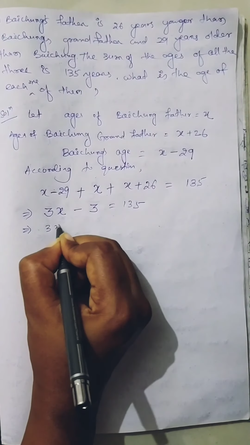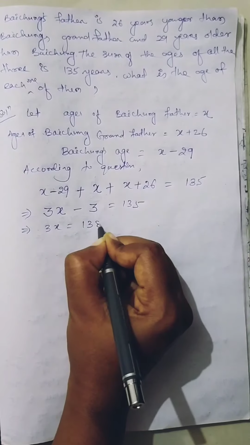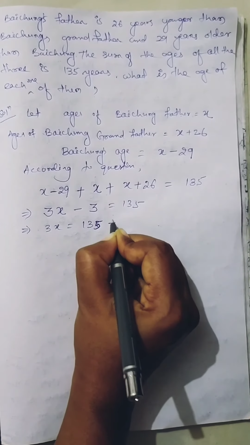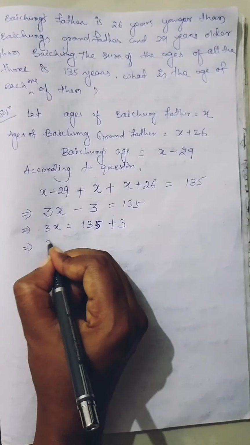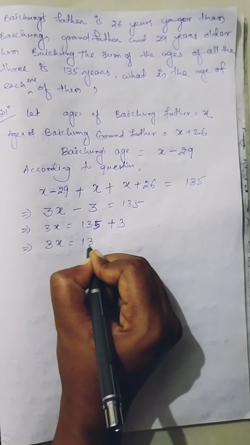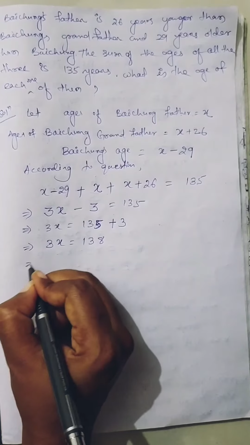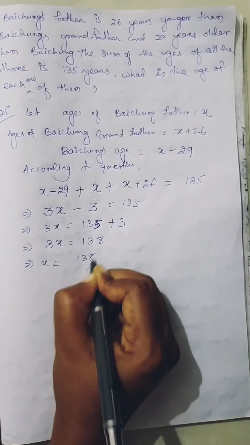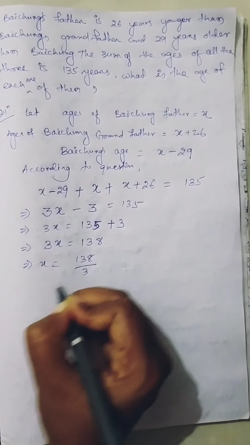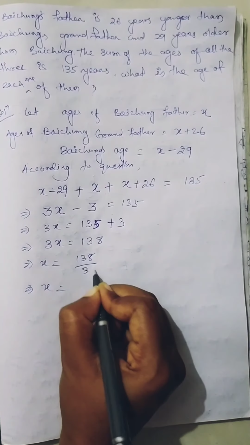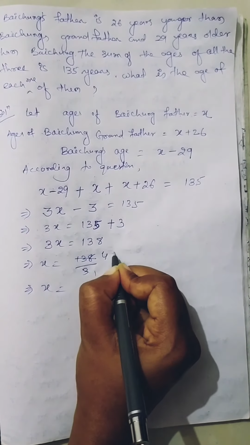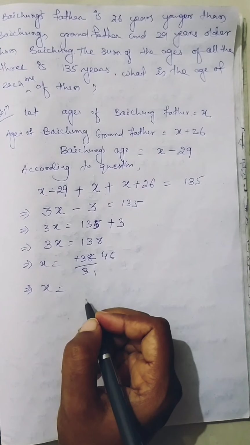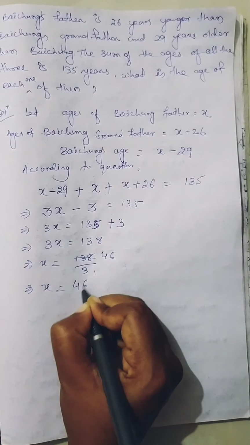So 3x equal to 135 plus 3. When we transpose 3 to the other side, it becomes positive. So 3x equal to 138. x equal to 138 by 3. 3 1 ja 3, 3 4 ja 12, 3 6 ja 18. So x is 46.